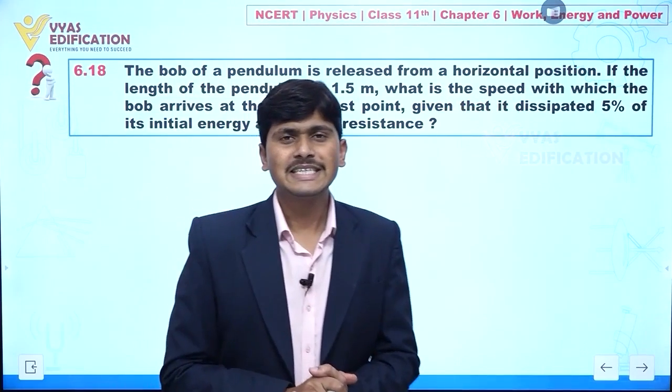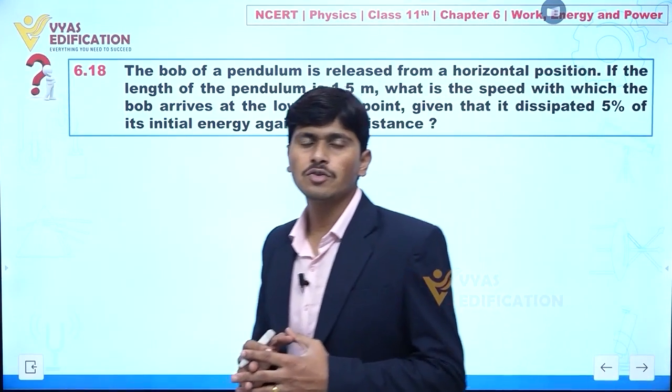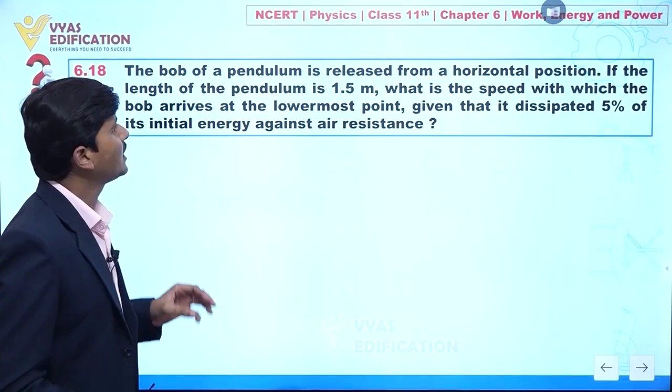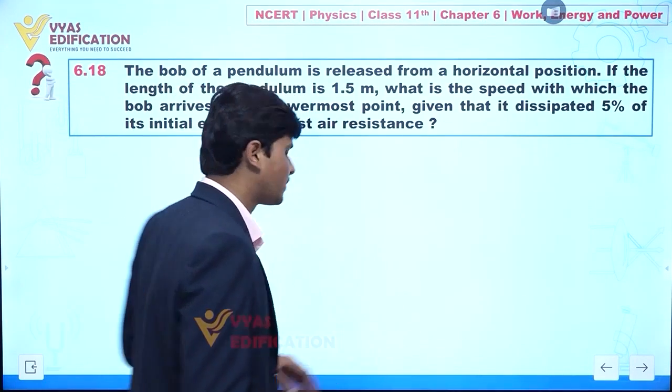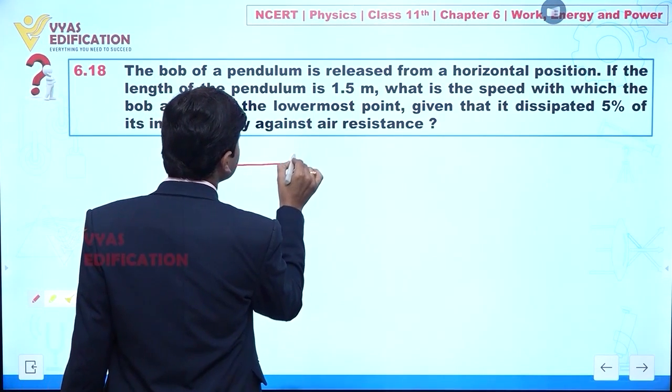Now we are going to discuss question number 6.18, and in this question it is given to you that the bob of a pendulum is released from a horizontal position. So let's suppose I am assuming this as a bob.